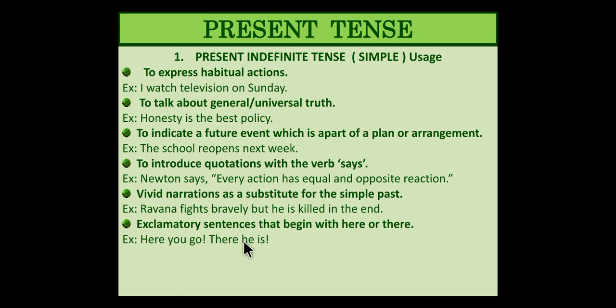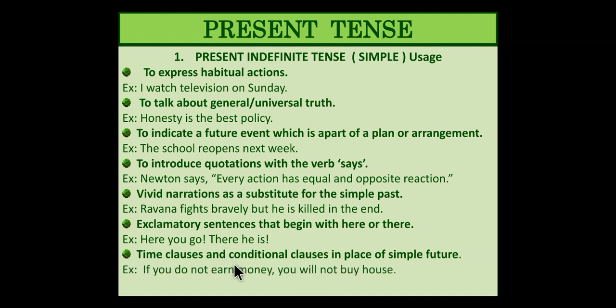It's just a statement about the story. So see here, Ravana fights bravely, but he is ultimately killed in the end. This is actually the right form of giving out the story. Then exclamatory also has present simple tenses. In what sense? Here you go. There he is. See? So these types are then time clauses and conditional clauses in place of simple future. This is also a topic to be discussed.